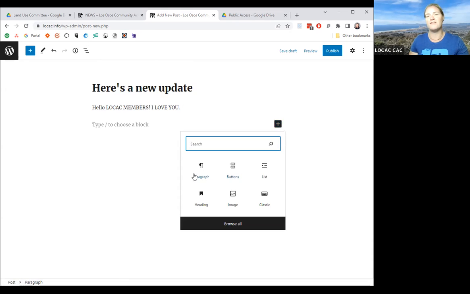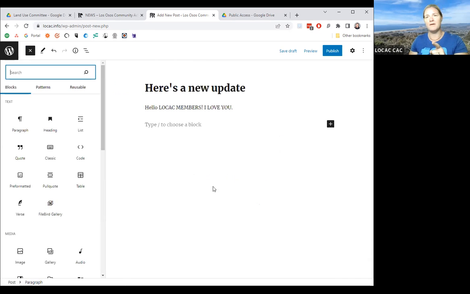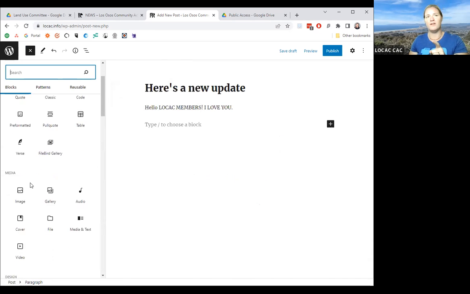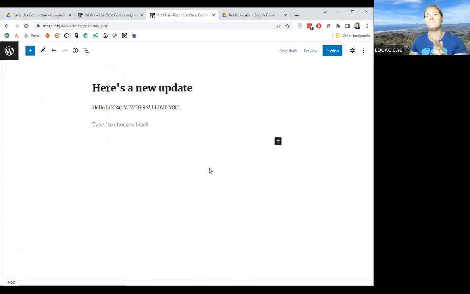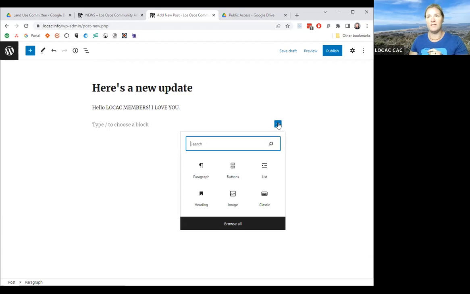You can add all kinds of other things. You can do headings. So if you want to do one like this, you can add images. You can make lists with bullet points. There's a billion of them. You can embed YouTube videos. You can do music. There's a lot. My guess is you're just going to be updating stuff here. Now, if you're going to be linking to the file, the nicest way to do it is this button thing. It doesn't usually come up like that.